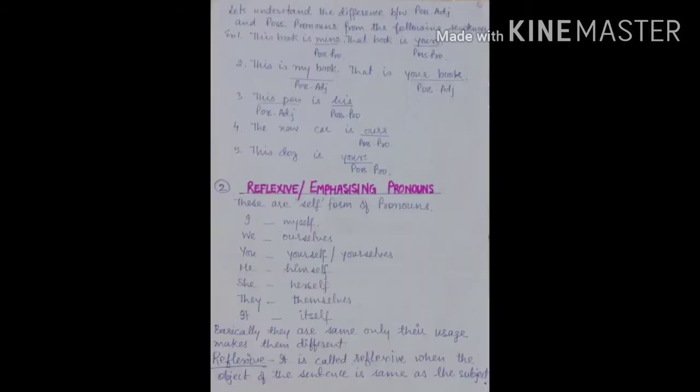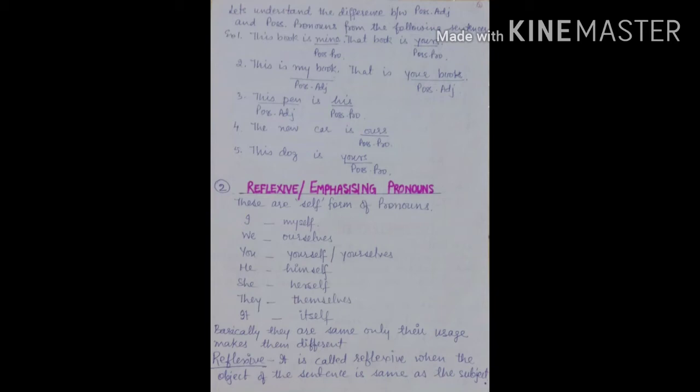Now possessive pronouns. When possessives remain away from a noun in a sentence, then they change like the following. My becomes mine, our becomes ours, their becomes theirs, your becomes yours, his remains his. Let's understand the difference between possessive adjective and possessive pronouns from the following sentences. Like, this book is mine. Mine here is possessive pronoun. That book is yours. Yours is possessive pronoun.